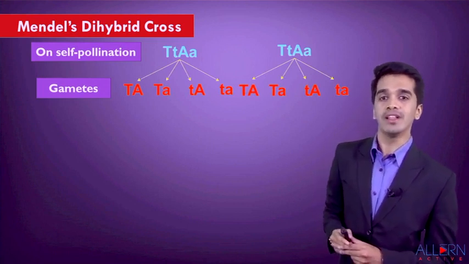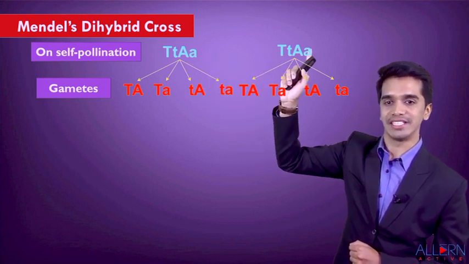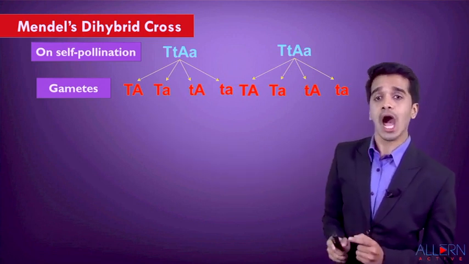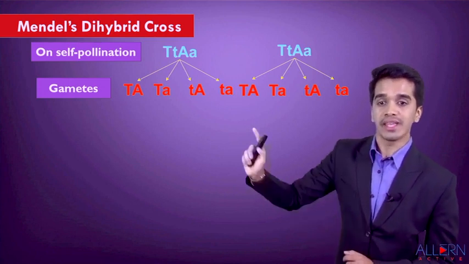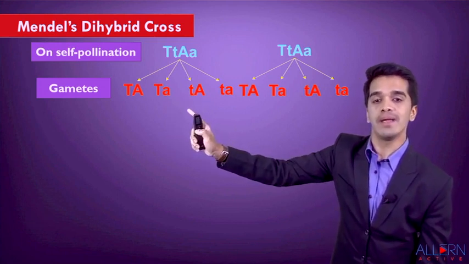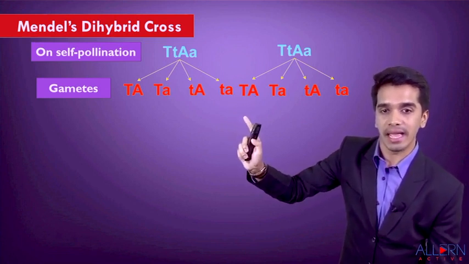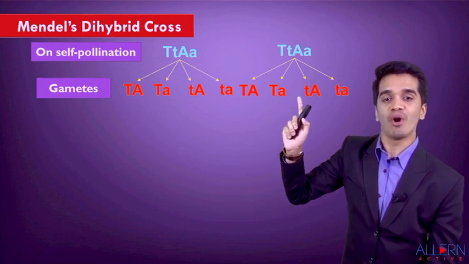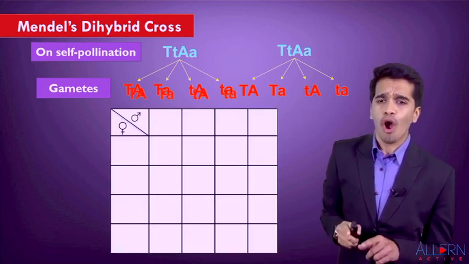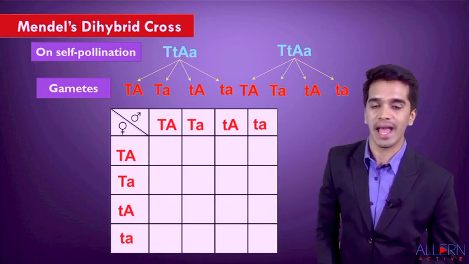He did a cross between the plants of the F1 generation, that is tall and axial with tall and axial. The second step is called formation of gametes. So now let us study how the gametes are formed over here. Capital T, capital A, capital T with small a, small t with capital A, and small t with small a. Similarly, capital T with capital A, capital T with small a, small t with capital A, small t with small a. Now Mendel put all these gametes in a square called the Punnett square. You can see the male and female signs over here.